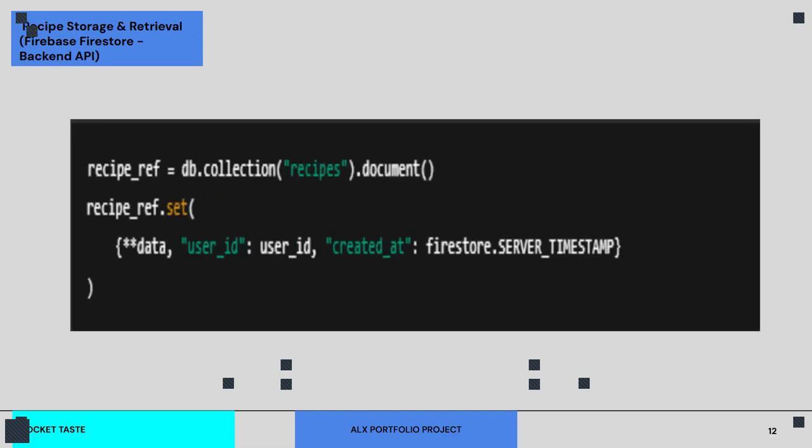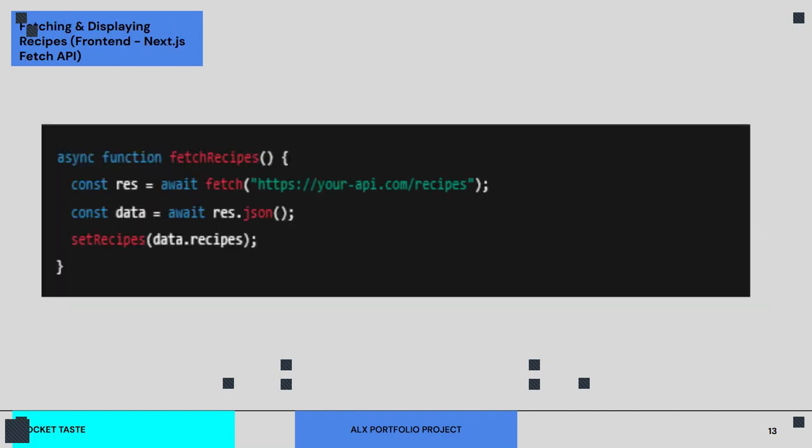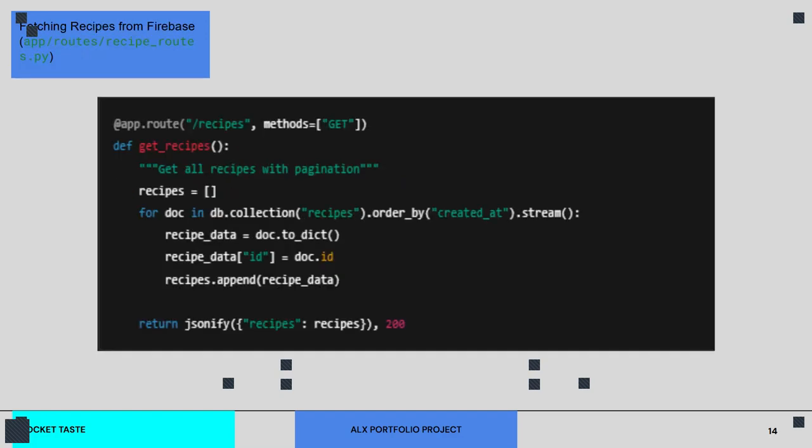We also have the database end for recipe storage and retrieval. If you want to make a query or request to the database and get the feedback, these are some of the codes that do that work for you. We also have fetching and displaying recipes on the front end. So these are some of the codes that do the fetching and displaying for you. You have a query made to the database, and it returns whatever request you are making, right?